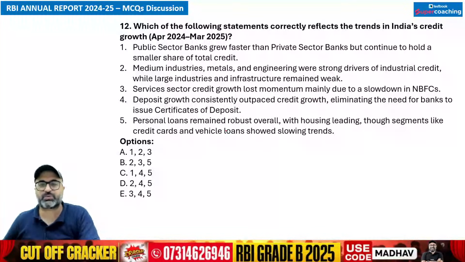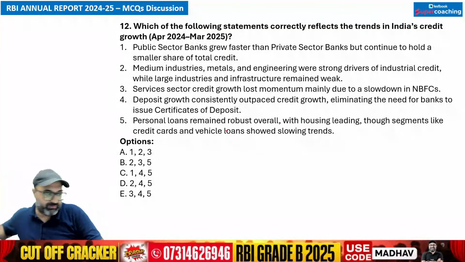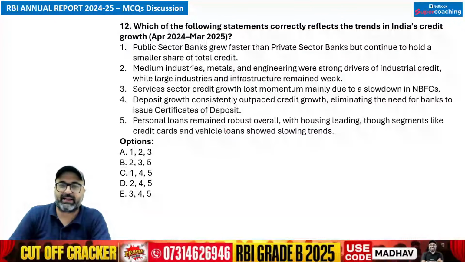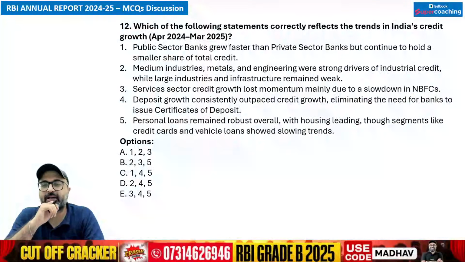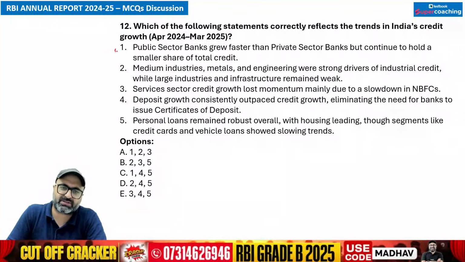Okay, the next question says, which of the following statements correctly reflects the trend in India's credit growth? बताओ जरा. सर अगर हम इस पर्टिकुलर पॉइंट की बात करें, पब्लिक सेक्टर बैंक ग्रू फास्टर देन द प्राइवेट सेक्टर बैंक बट कंटिन्यू टू होल्ड द स्मॉलर शेयर ऑफ टोटल क्रेडिट. No sir, it is wrong. Public sector banks have grown faster and they still hold the largest share in the total credit. That is the point. So this will be wrong.